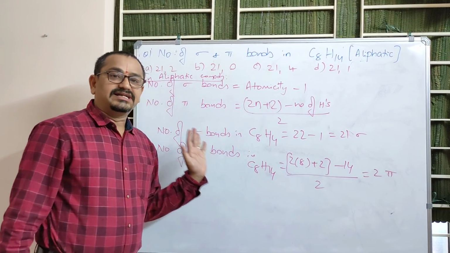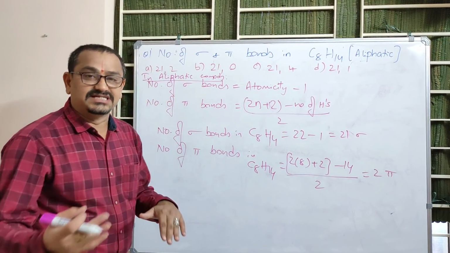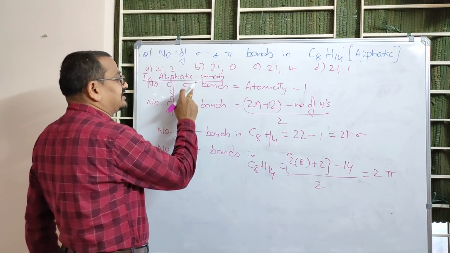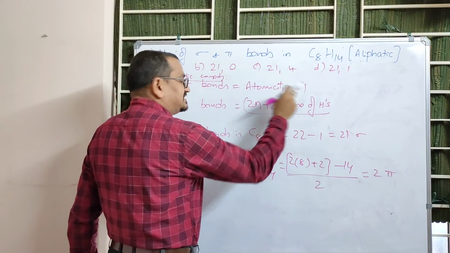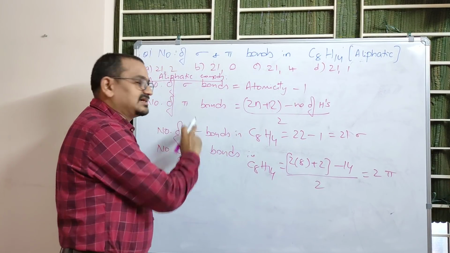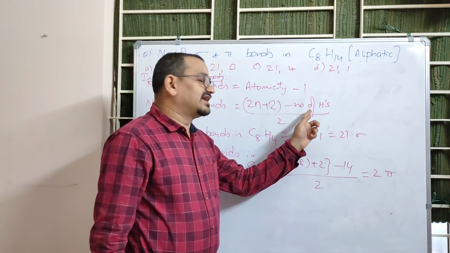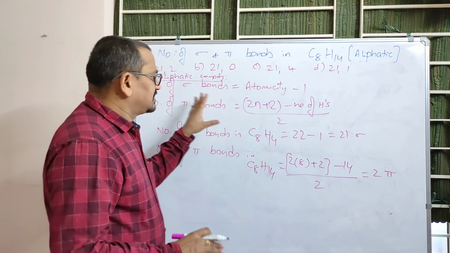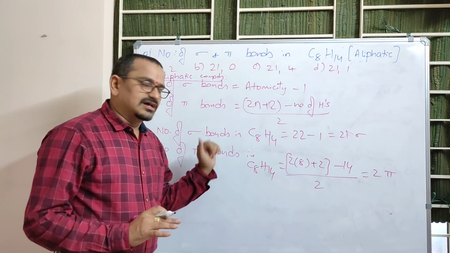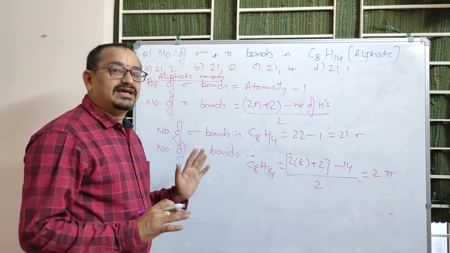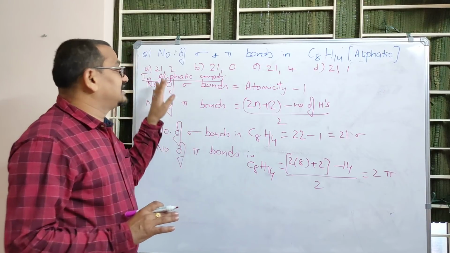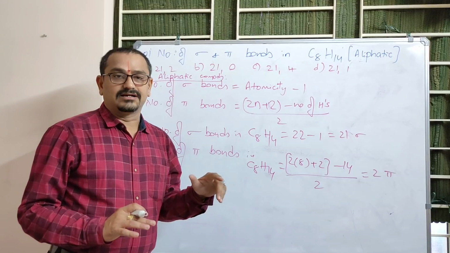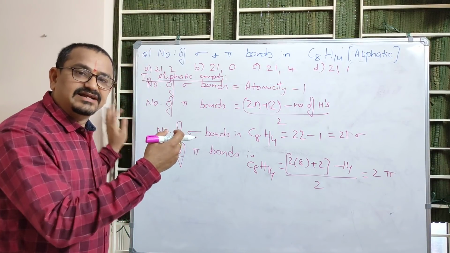So, a nice shortcut. It helps you save time for other subjects, even for other questions in chemistry. The number of sigma bonds in aliphatic compounds can be calculated as atomicity minus 1. The number of pi bonds can be calculated as 2n plus 2 minus the number of hydrogens given in the formula, by 2, where n stands for the number of carbons. This formula is especially suitable for these carbon compounds. So, this is how we can answer the number of sigma and pi bonds in aliphatic compounds. Now, if the question is about aromatic or cyclic compounds, let us see in the next slide.